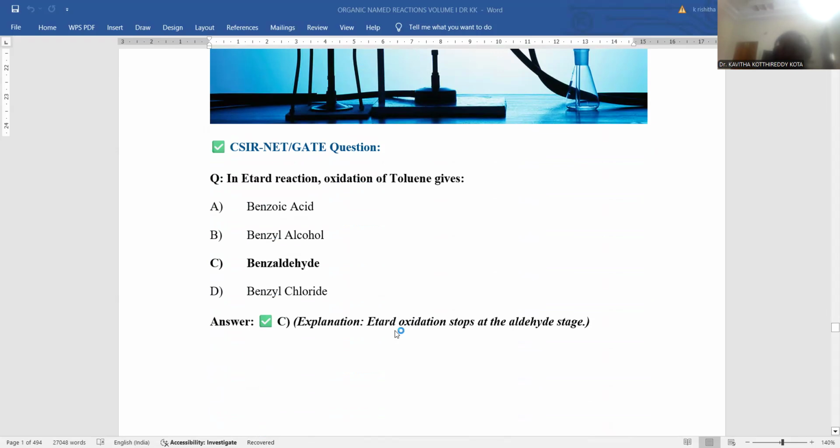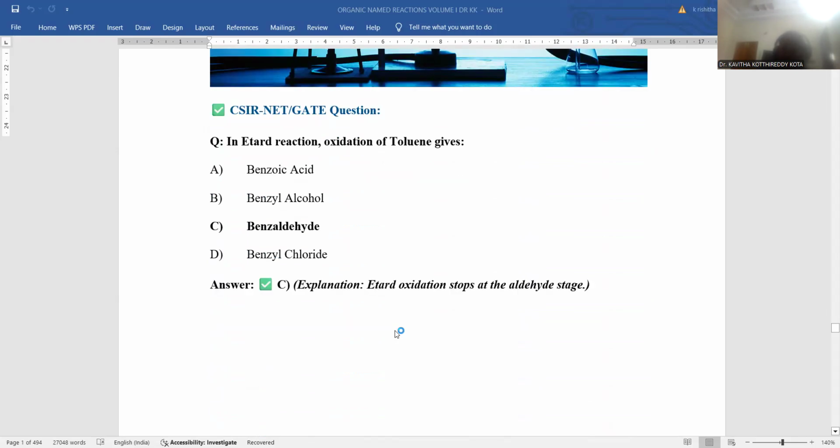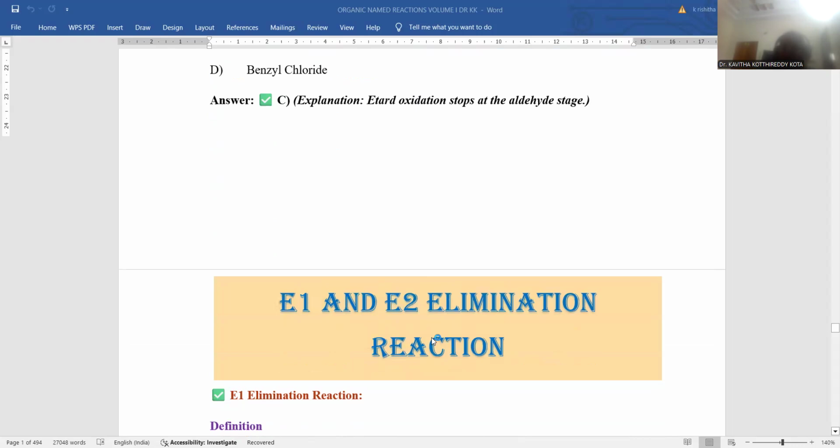If you want to understand the examination point of view regarding Etard oxidation of toluene, what could be the final product? Obviously, it will be benzaldehyde. No need to go for the complete oxidation to benzoic acid. The suitable answer will be benzaldehyde, since it is a controlled oxidation, and it is a mild oxidizing agent. So the explanation is that Etard oxidation stops at the aldehyde stage only. This is the way Etard oxidation is clearly explained, and examples and the detailed mechanism are also provided.